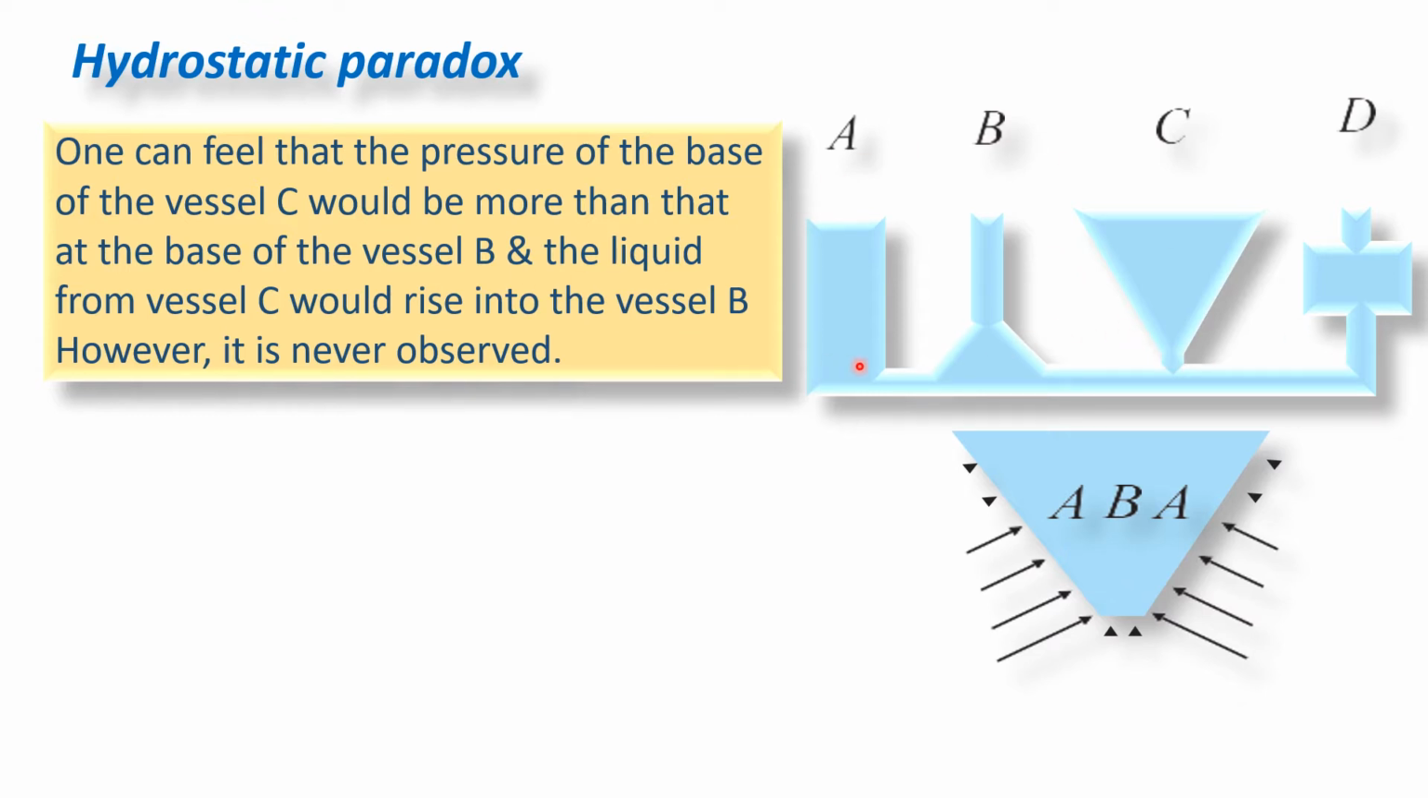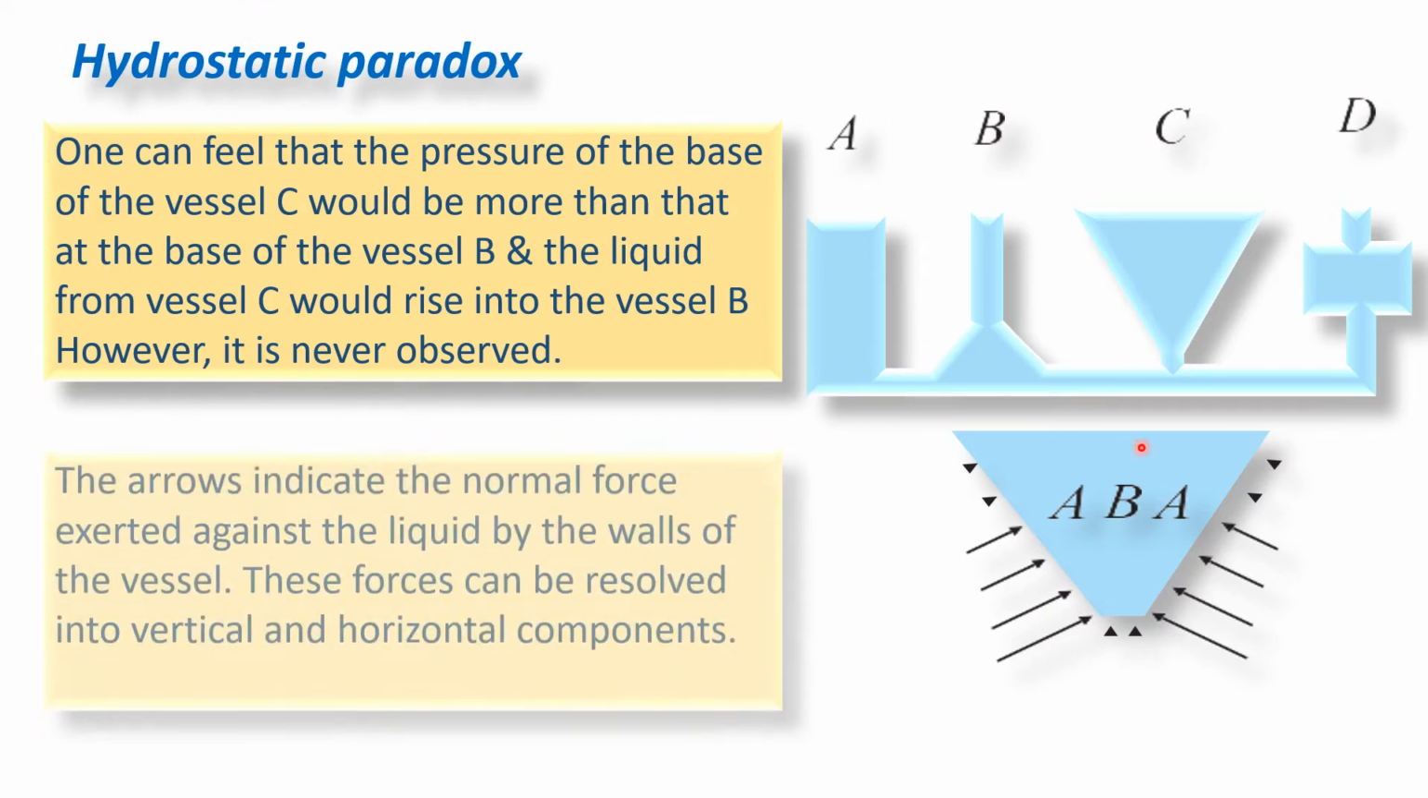So one can feel that the pressure at the base of vessel C would be more than that at the base of vessel B, and because of this the liquid from vessel C would rise into vessel B. However, it is never observed and the pressure at the base of each vessel is the same. Now what is the reason behind this?